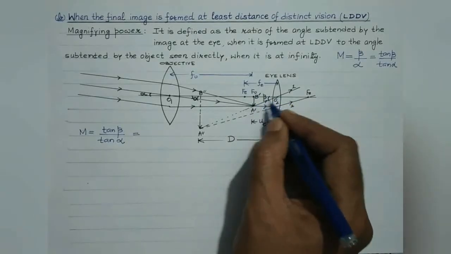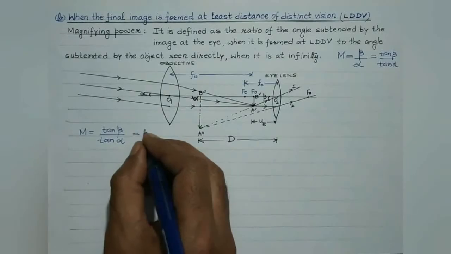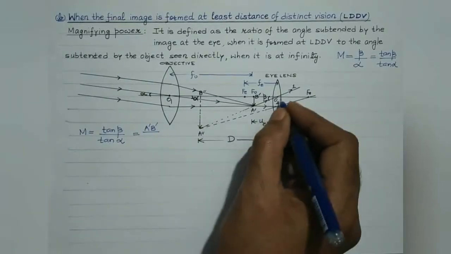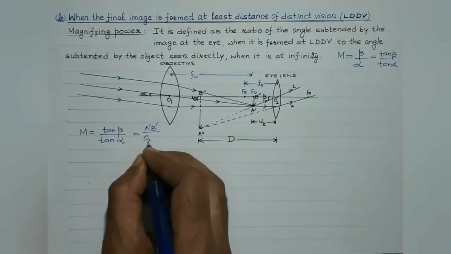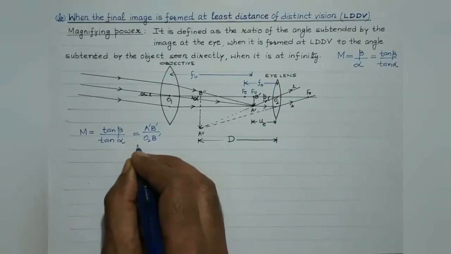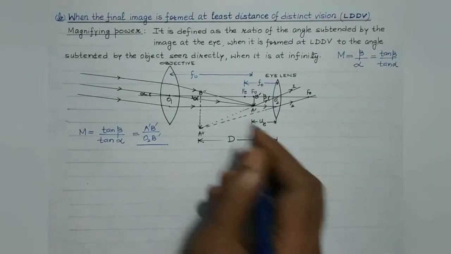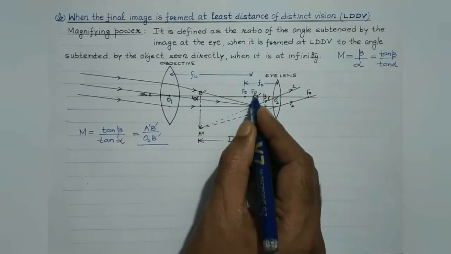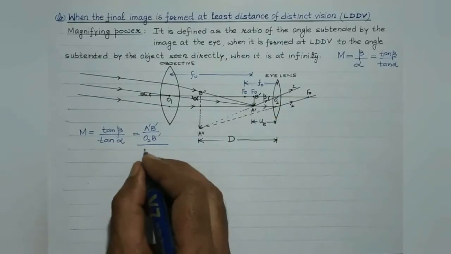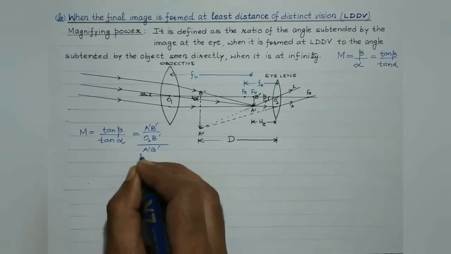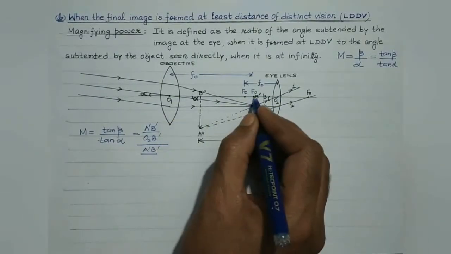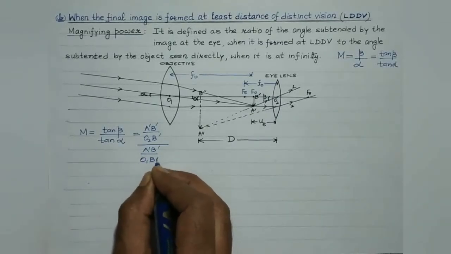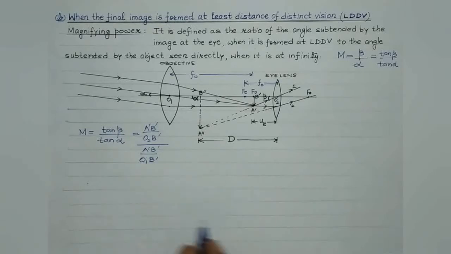It's a right angle triangle, perpendicular by base. So it would be A dash B dash divided by the base O2 B dash, right? Divided by tan alpha. For this, consider this right angle triangle. Tan alpha is again perpendicular by base, that is A dash B dash divided by the base O1 B dash.